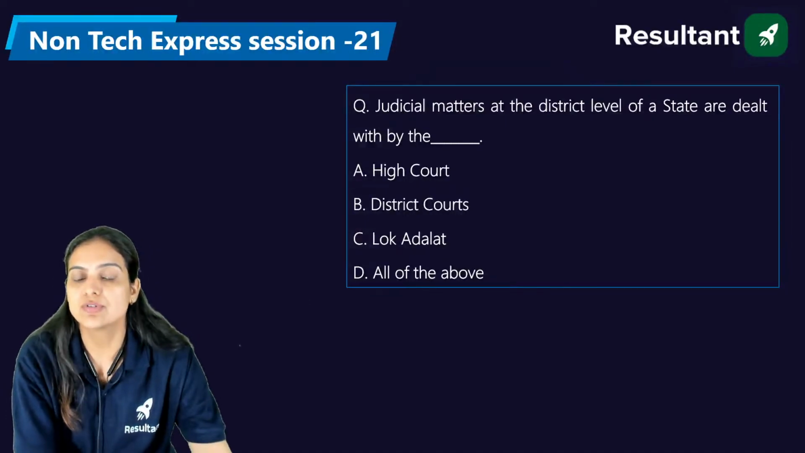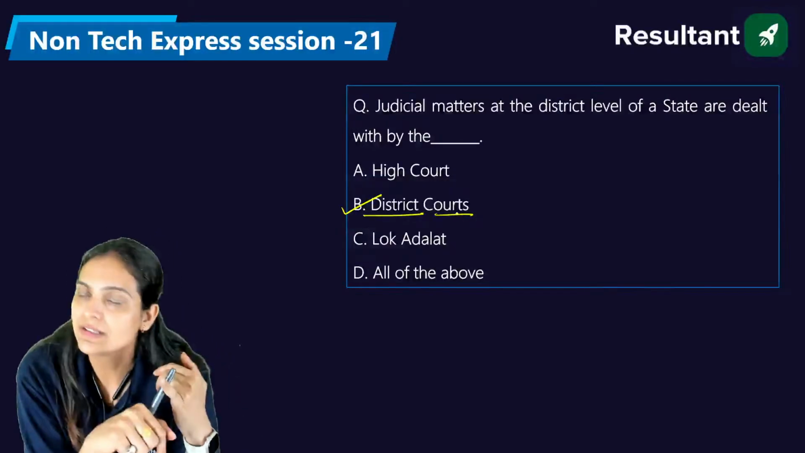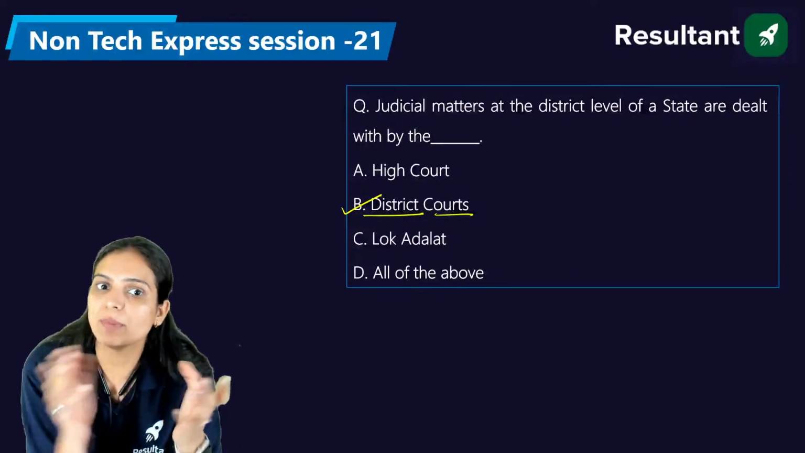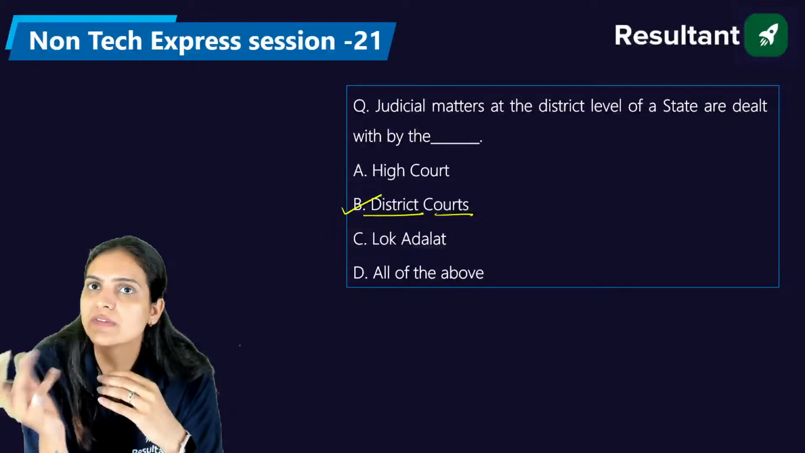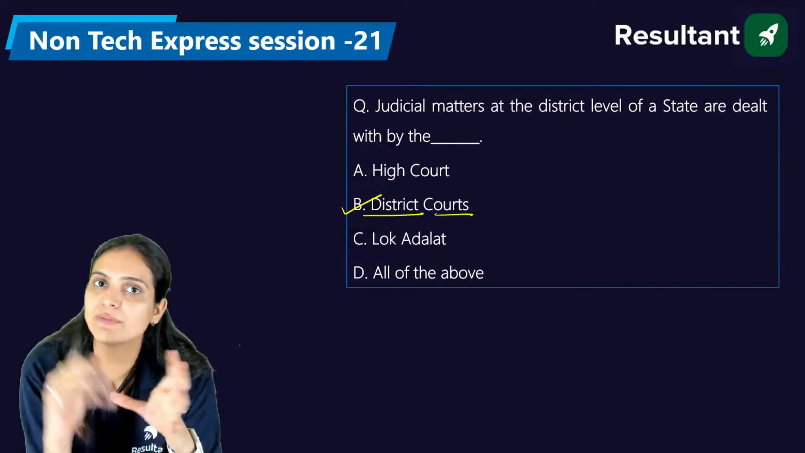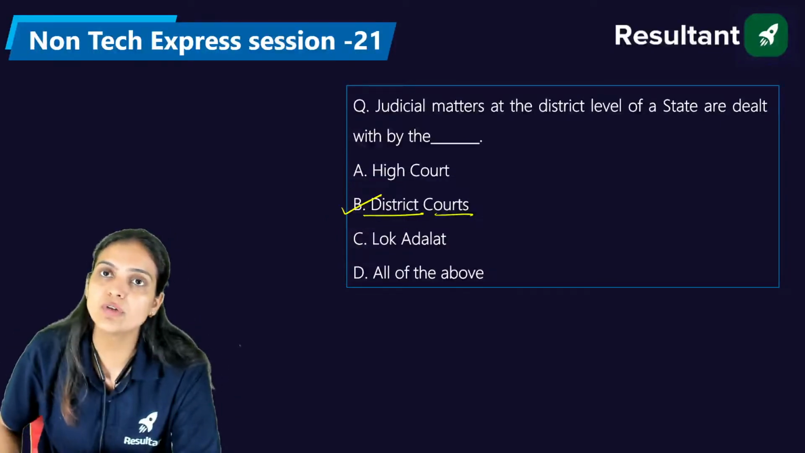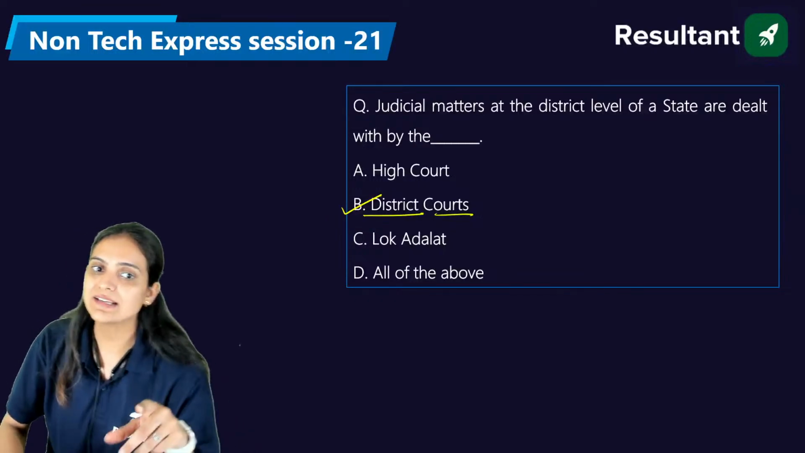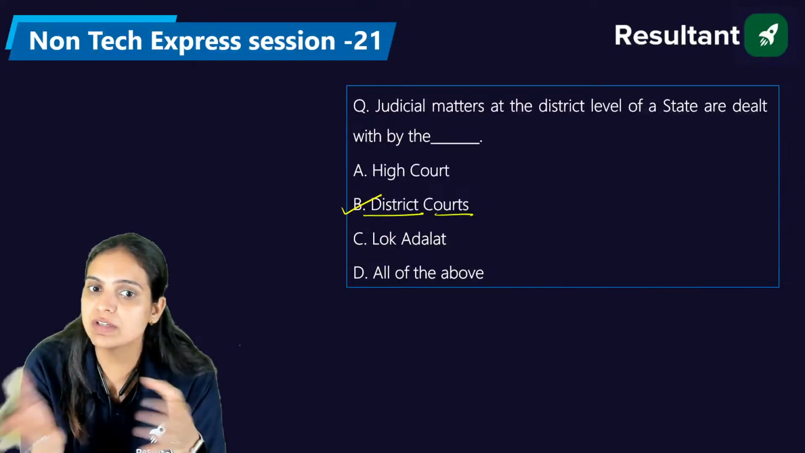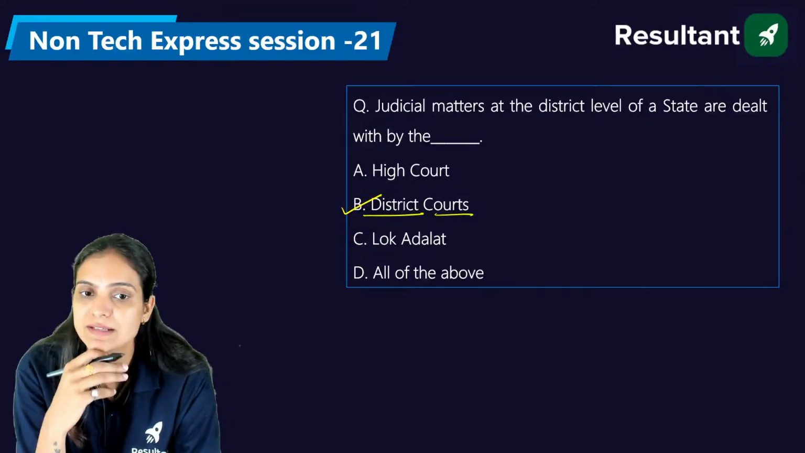Very nice, Sultan. So if you are saying the right answer is district court, then yes, the right answer is district court. All the matters which are judicial in nature at the district level of a state will be dealt with only by the district courts. Why not the Lok Adalat? Why not the High Court? If somebody is not satisfied with the verdicts of the district courts of that state, then we have the procedure of judicial review, and they can appeal in the High Court. But initially, when somebody goes to the district court, the case will be dealt with by the district court only. So the right answer is B, that is district court.